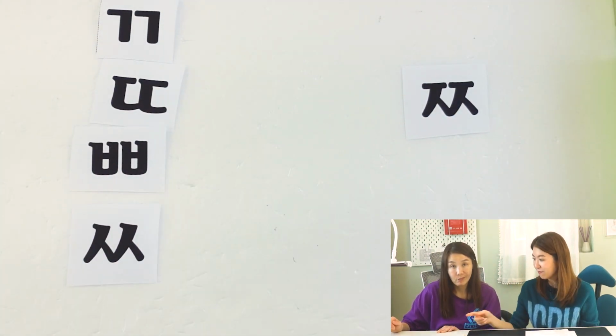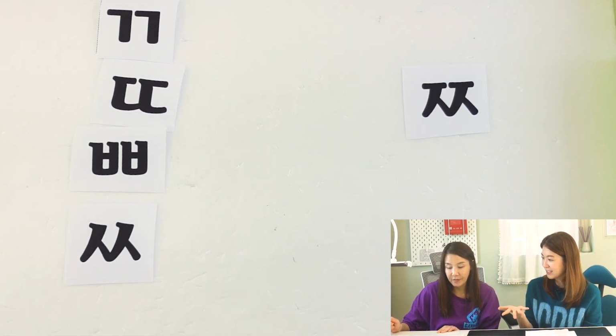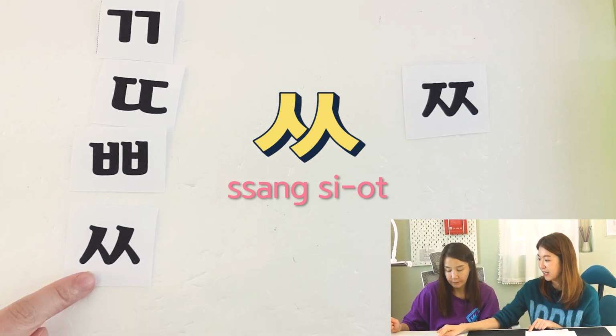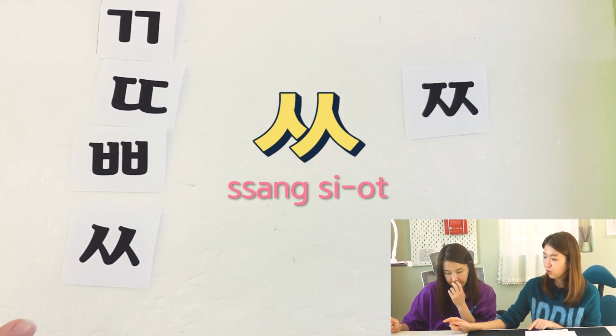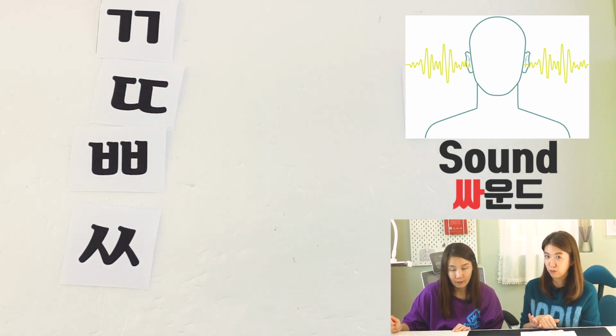Luckily, S has a very similar sound to 쌍시옷 because S has a strong S sound. So can you think of any words starting with a strong S sound? 어떤 거?